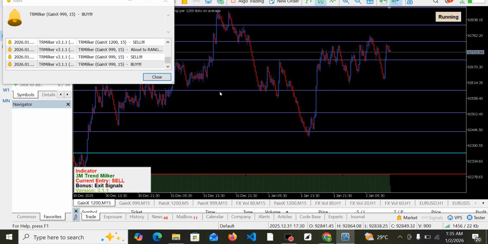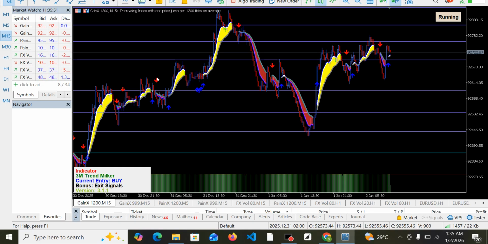I'm using real life assets. For instance, this is Ganex 1200, and I'm on the 15 minutes time frame right now. What you need to do first of all is to identify the direction of the market on two different time frames. I'm going to be highlighting those time frames so that you will understand how it works. Once the directions are in the same line, then you are good to go.